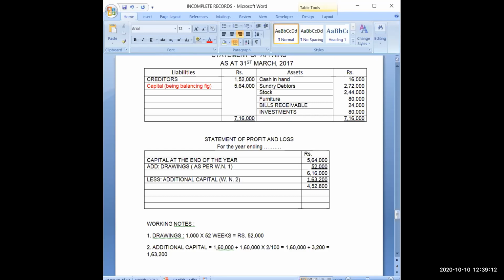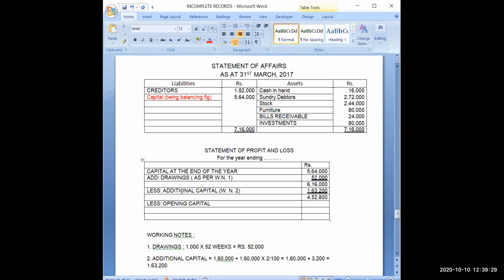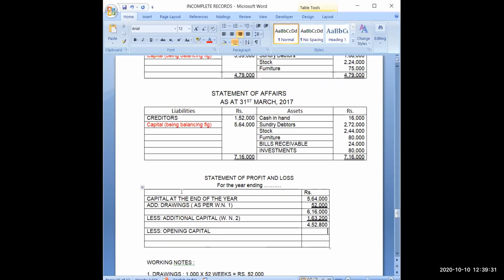So that will be the balance amount now. Now I will subtract opening capital, less opening capital, and that amount is 3,39,000.